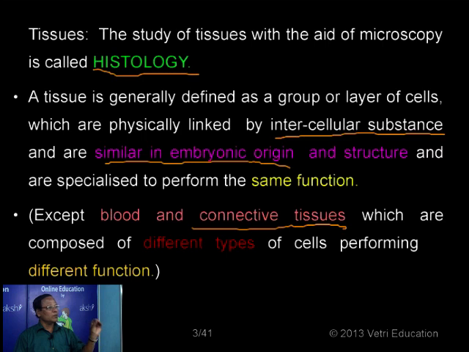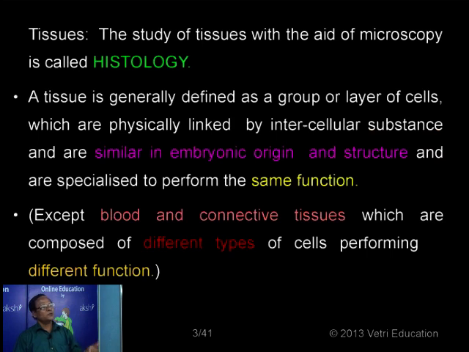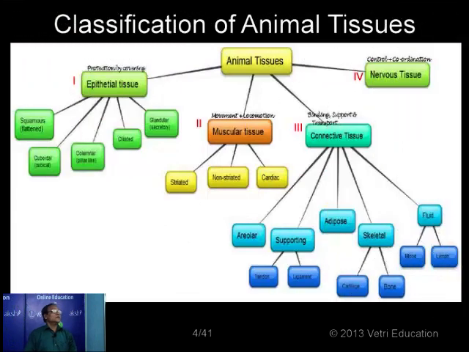But we are grouping all these things together as tissues, though there are certain exceptions that deviate from the central theme. So that is what we have. The study of tissue is called histology. The study of tissue deals with cells having the same origin, same structure and the same or uniform function. Now, what are the different types of tissues?